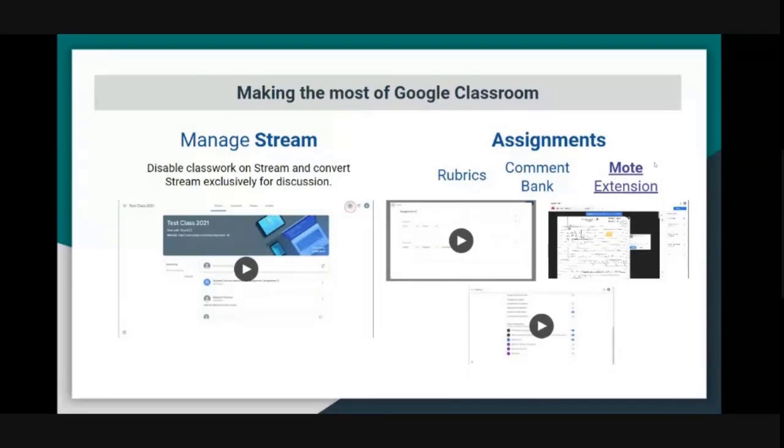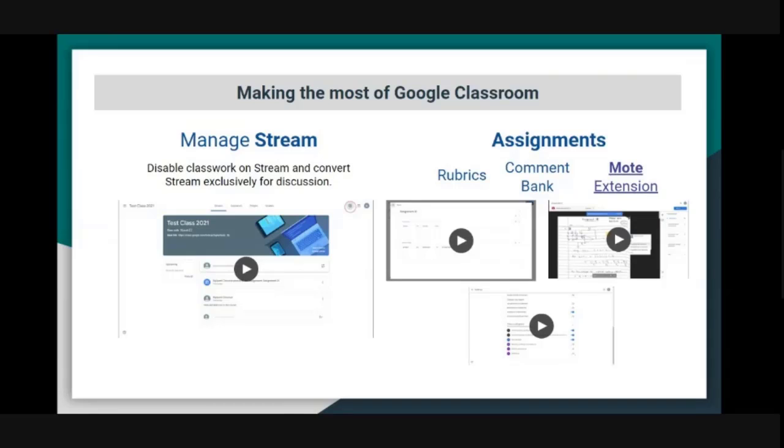Another useful extension is called the Mote extension. So again, this was described in detail in the previous workshop. The video is there on the website. But what this essentially does is, you usually give comments in the form of text, right? You will write down a comment. But suppose you have a very large class of 400 students, and you are exhausted to the point that you can no longer write comments as feedback.